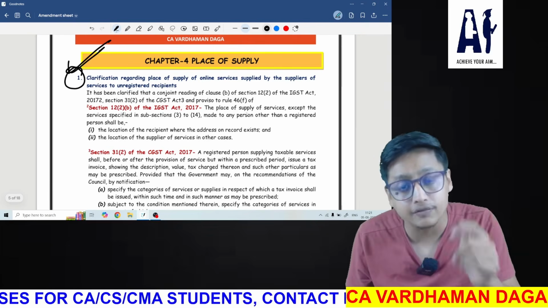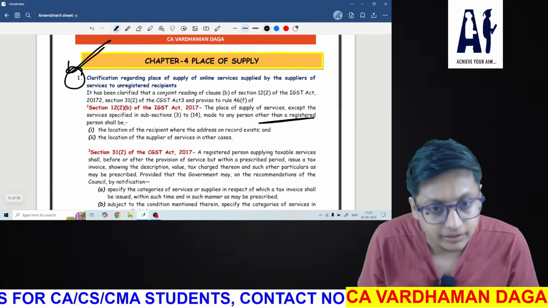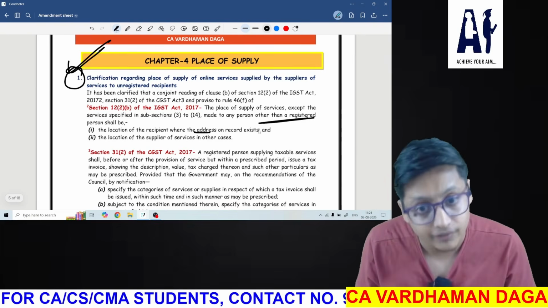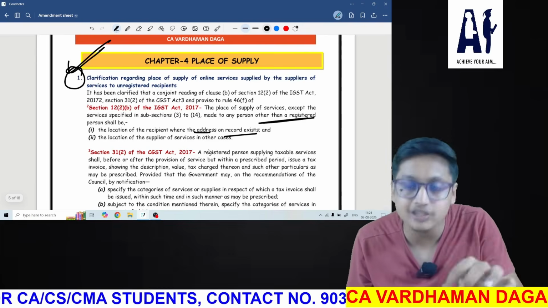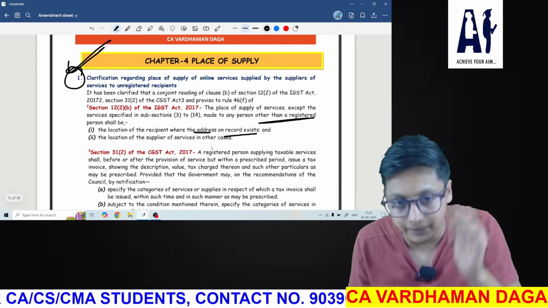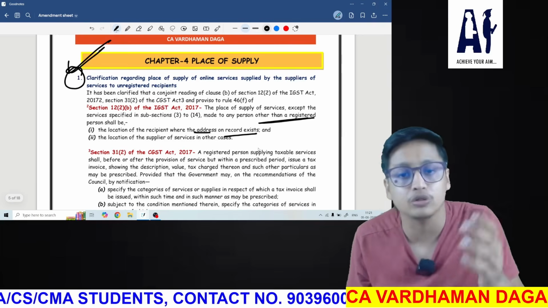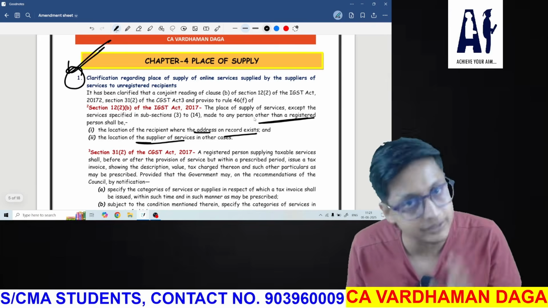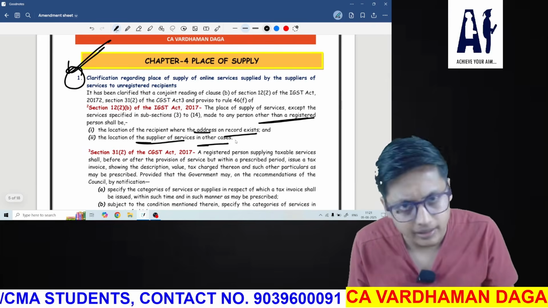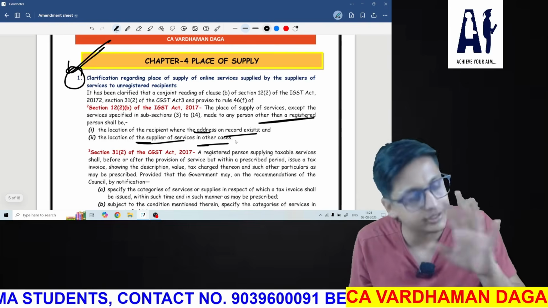and if the service is provided to a person other than a registered person, then the location of the recipient where the address on record exists, the address which we are having, that will be the place of supply. And if we do not have the address also, then the location of the supplier of services will be the place of supply in any other cases. Okay, this was the provision which was already there in the book and we have studied it.